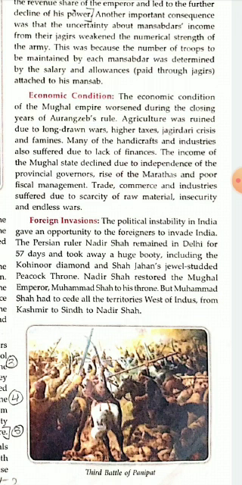The income of the Mughal state declined due to independence of the provincial governors, rise of the Marathas, and poor fiscal management. So there were many conditions which led to the worsening of the economic condition of the Mughal Empire. We had learnt that the provincial governors, that is the governors of the provinces, became more independent. Then the Marathas began to rise, and there was poor fiscal management.